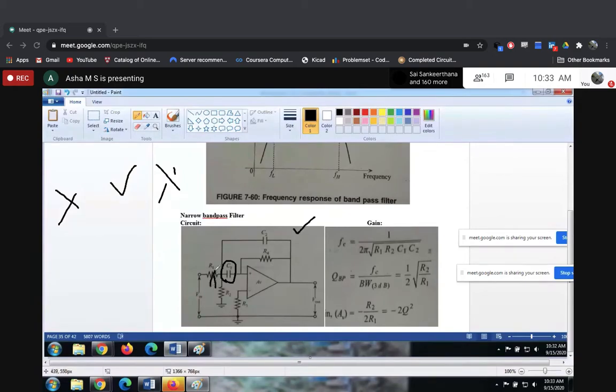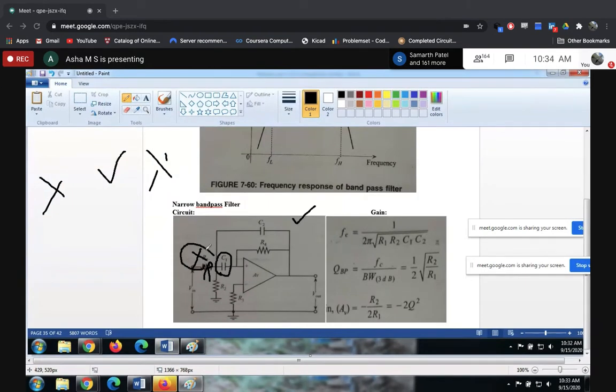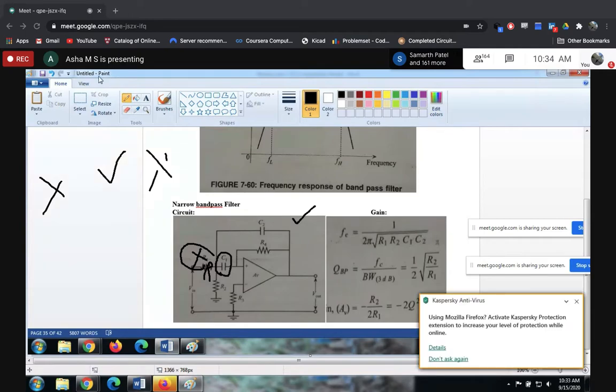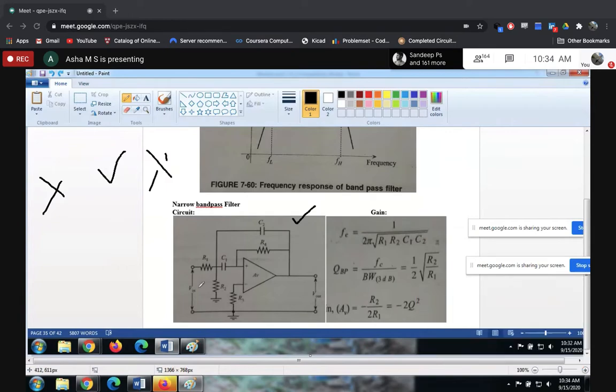So it tells the input, no, you can't pass through me, thereby rejecting the low frequency signal. As the input frequency increases, the reactance offered by this capacitor reduces. So it allows the intermediate frequency to pass through, and thereby you get the output.